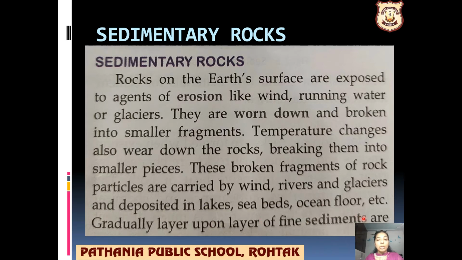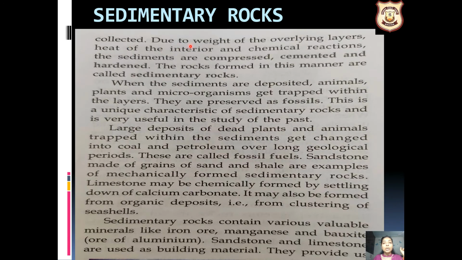So what happens, this big igneous rock is broken down into smaller pieces, and because of the erosion the smaller pieces start traveling. They travel to some lakes, some seabeds, some oceans, to the water bodies, and gradually layer upon layer upon layer of fine sediments are collected, and due to the weight of the overlying layers, heat of the interior and the chemical reaction, the sediments are compressed, cemented and hardened.